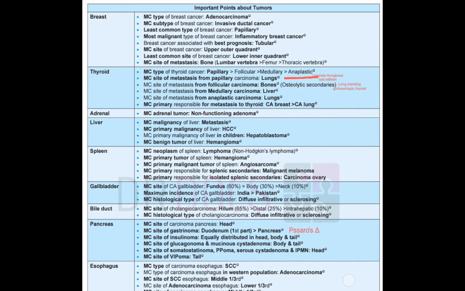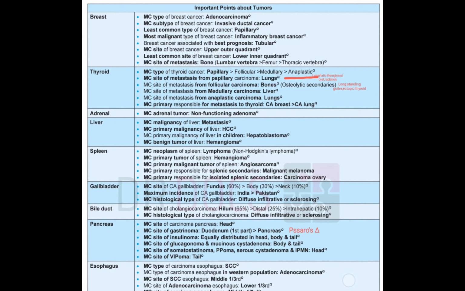In the thyroid, most common type is papillary, followed by follicular, followed by medullary, followed by anaplastic. And site of mets from the papillary is to the lungs by the lymphatic channels, and from the follicular to the bones by the hematogenous spread.